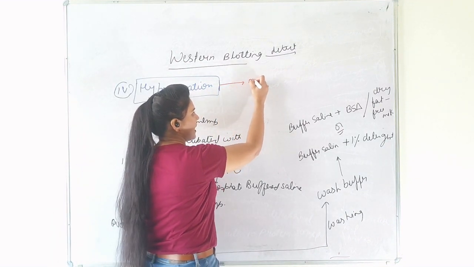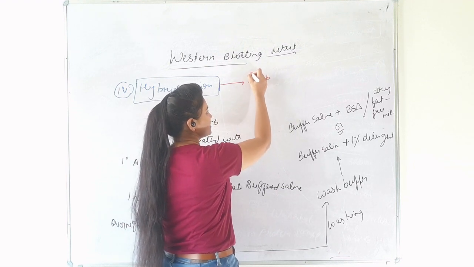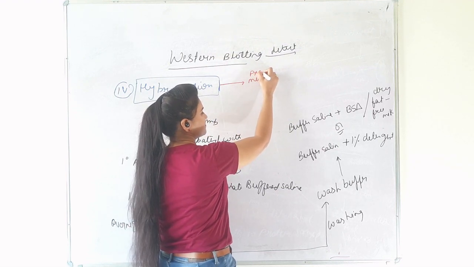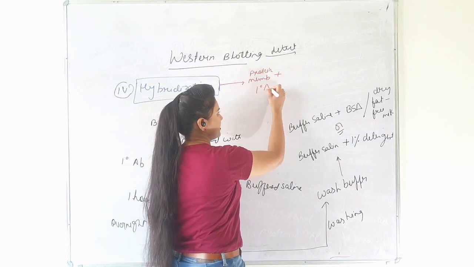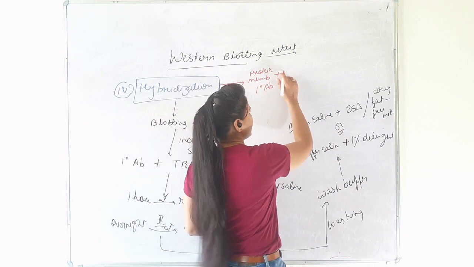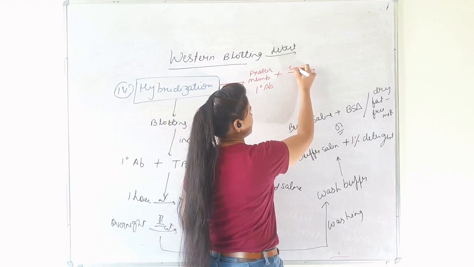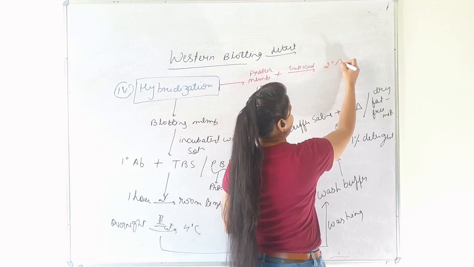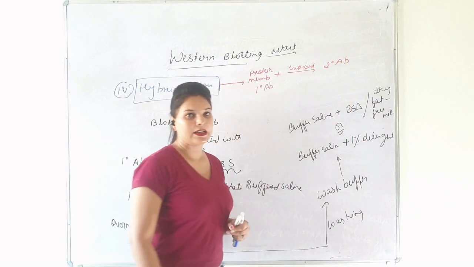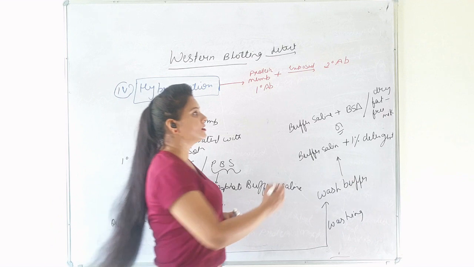Now, our protein membrane is bound to primary antibodies, and now it is exposed to the secondary antibody, which is an indirect detector tool.